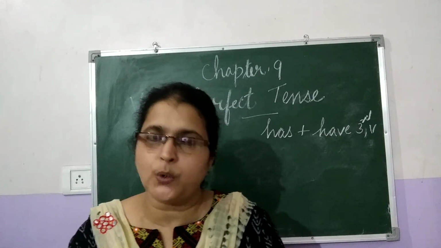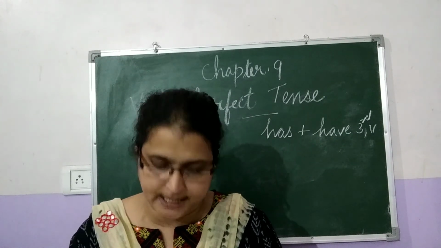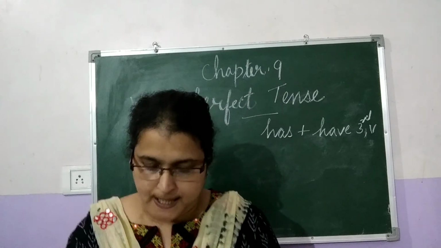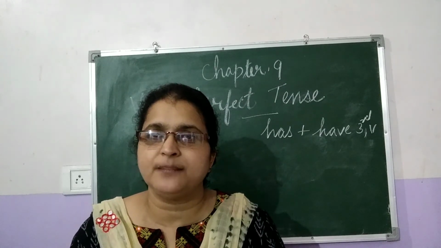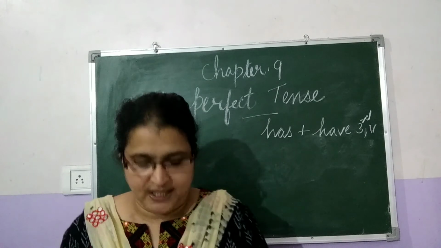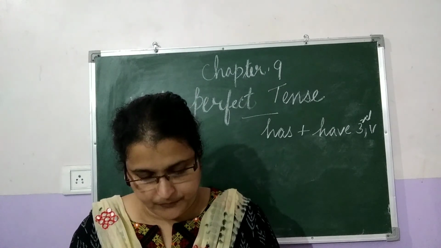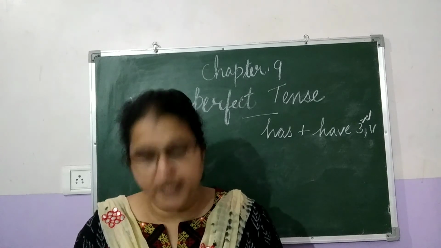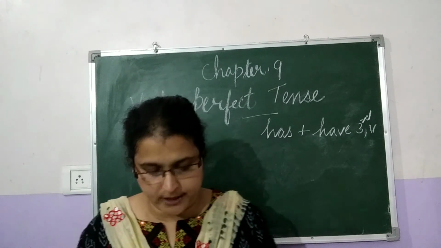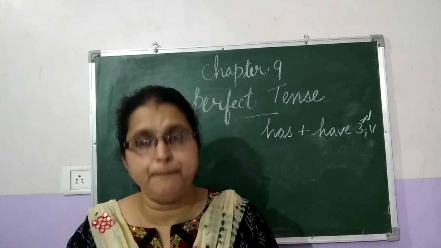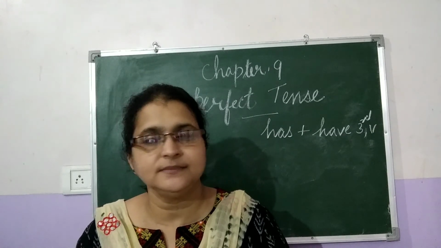So auxiliary verb plus subject plus been plus main verb plus ing. For example: Have we been working? Have you been working? Has she been working?